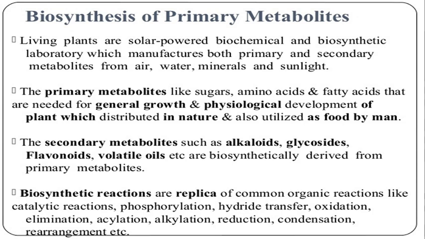So these primary metabolites generally contain carbohydrates, amino acids and fatty acids, and they are required for general growth and development of the plant, and when the plants are eaten by man they are used as food. Now secondary metabolites such as alkaloids, glycosides, flavonoids and volatile oils are biosynthetically derived from primary metabolites. So from carbohydrates, amino acids and fatty acids, the plant produces secondary metabolites including alkaloids, glycosides, flavonoids and volatile oils, and these are used for various therapeutic or medicinal uses of that particular plant.